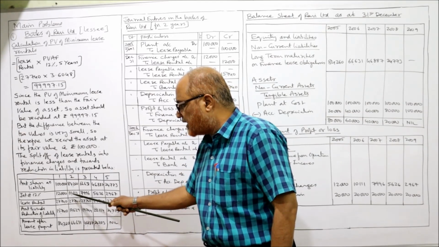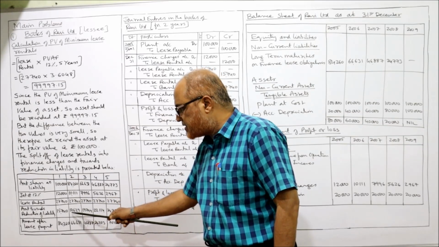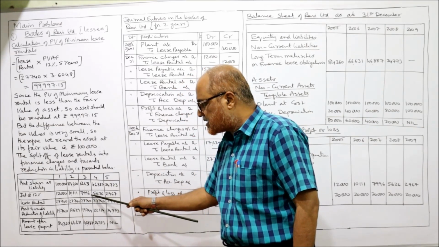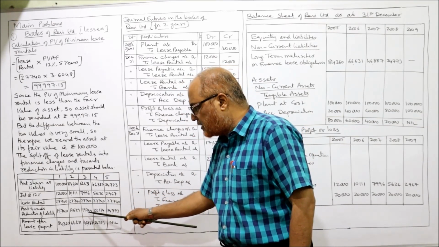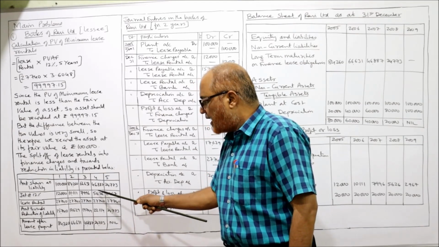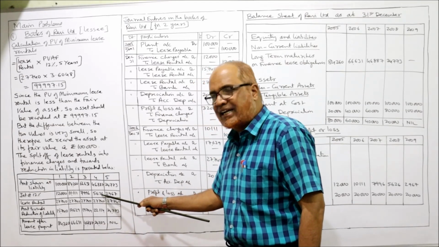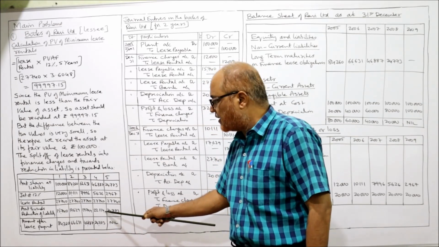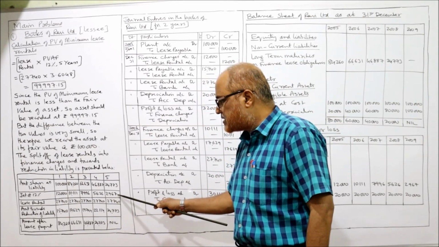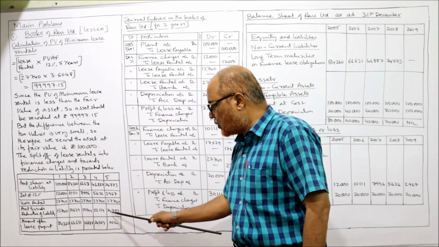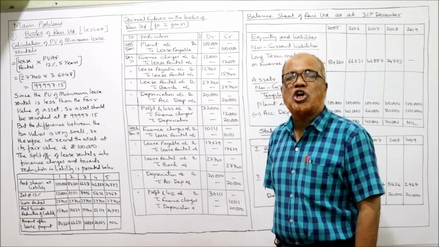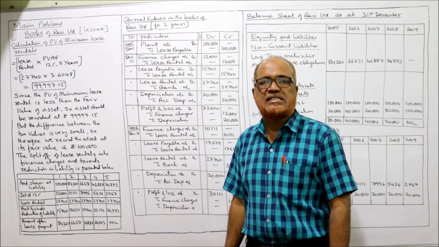Second year interest 10,111, principal repayment 17,629. Third year interest charges 7,996 and principal repayment 19,744. Fourth year 5,626 interest charges, principal repayment 22,114. Last, fifth year interest charges 2,967 and principal repayment 24,773. That's it. Now we'll come to the journal entries in the books of Ravi Limited, the lessee.